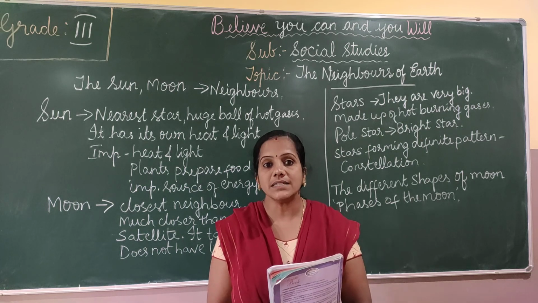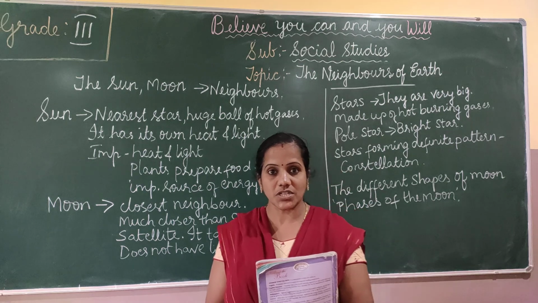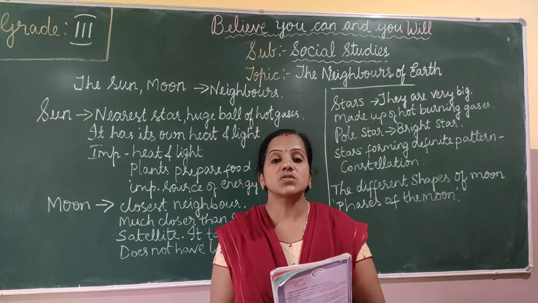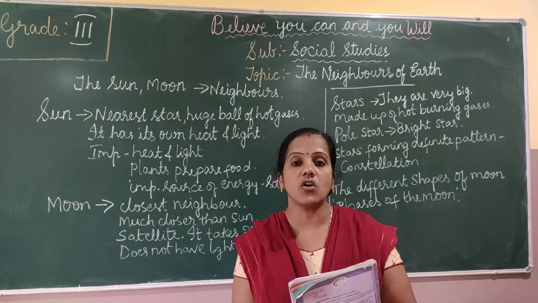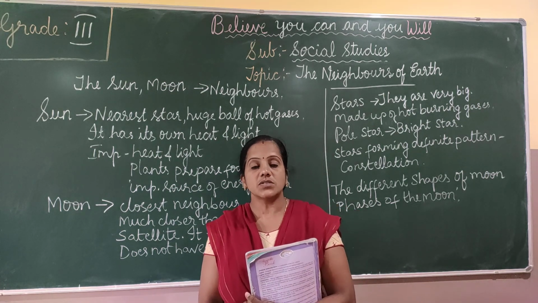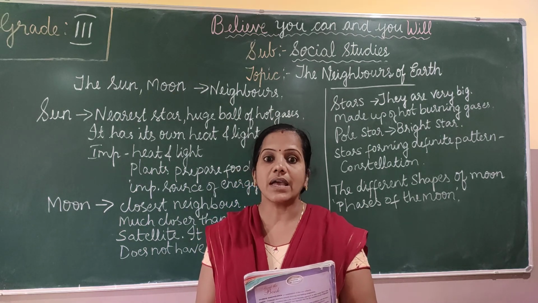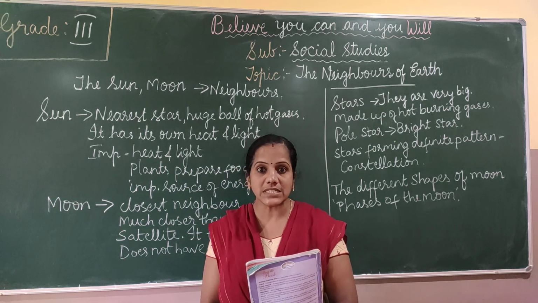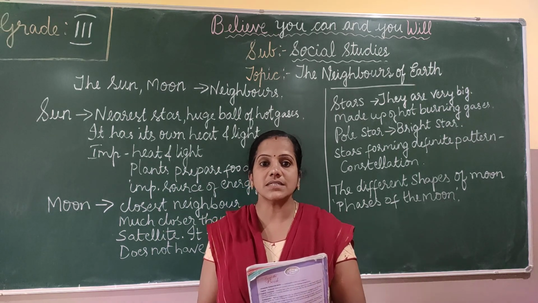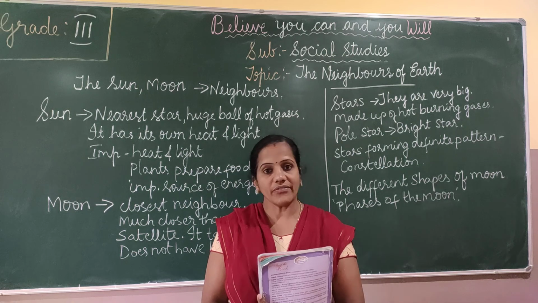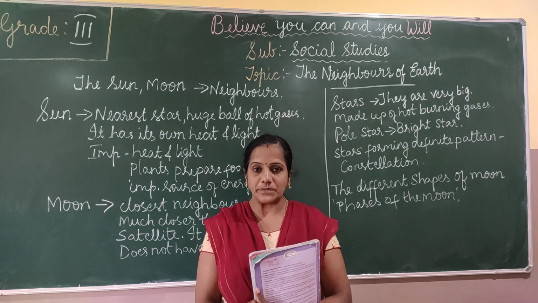And the sun is the important source of energy. So we call it as solar energy. Okay, the sun is the important source of energy called solar energy. So this solar energy we use for cooking, and also for lighting up the street lights, to run the car, etc. So the sun is the important source of energy. We call it as solar energy.